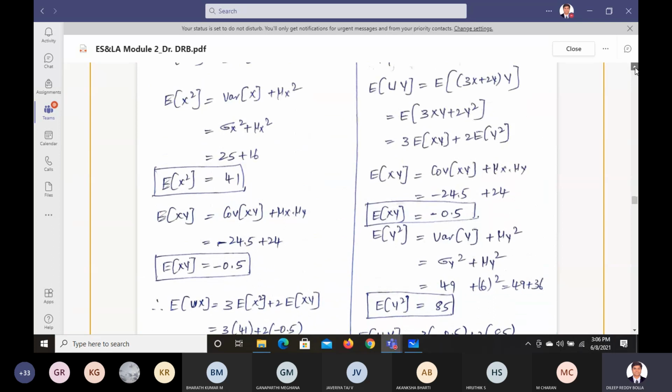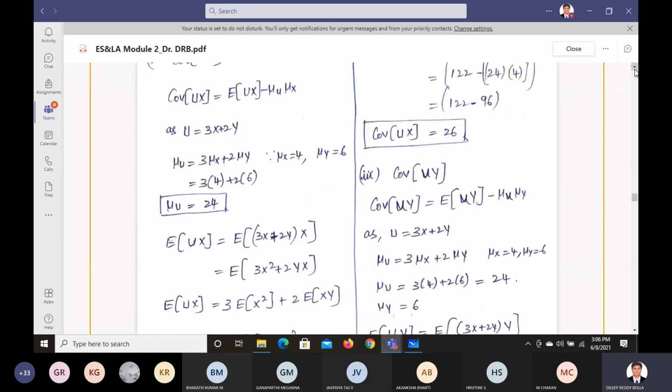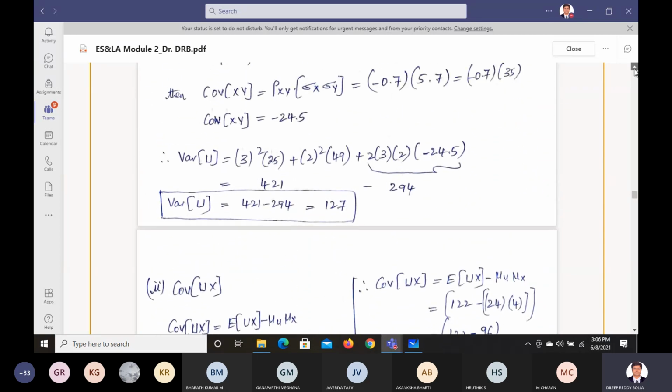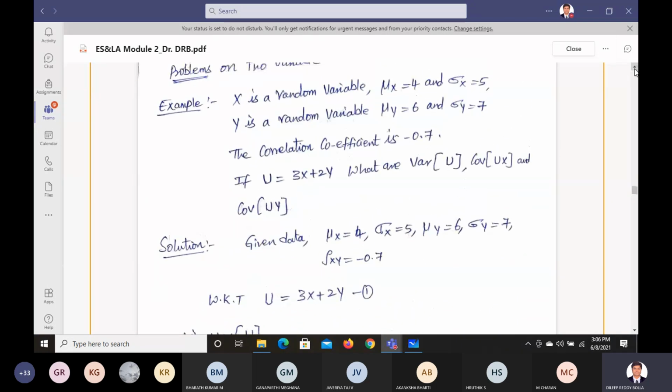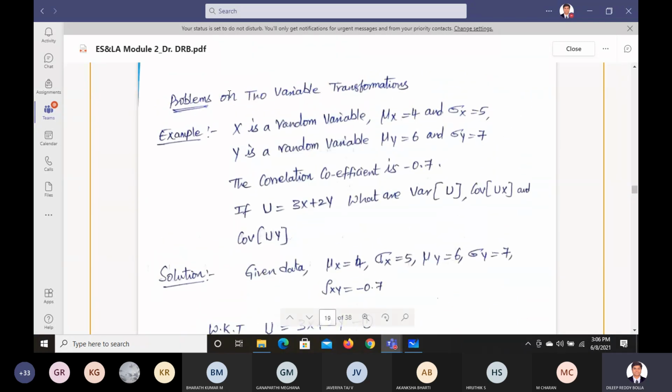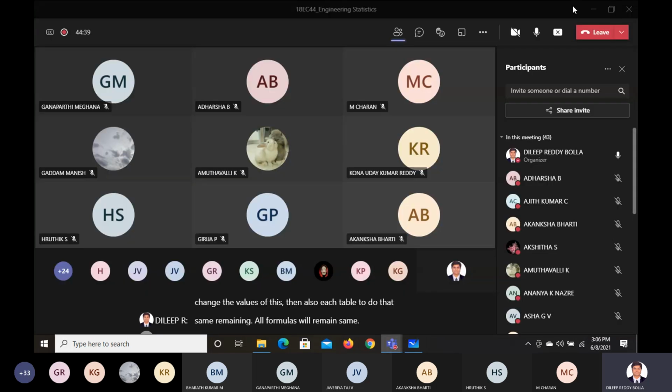This is one of the problems which is coming repeatedly. So try to understand these formulas and this problem, which is on two variable transformations. Problems on two variable transformations. So this kind of problems they're going to give. They'll just change the values, and all formulas will remain the same. So please go through that and be prepared for that.